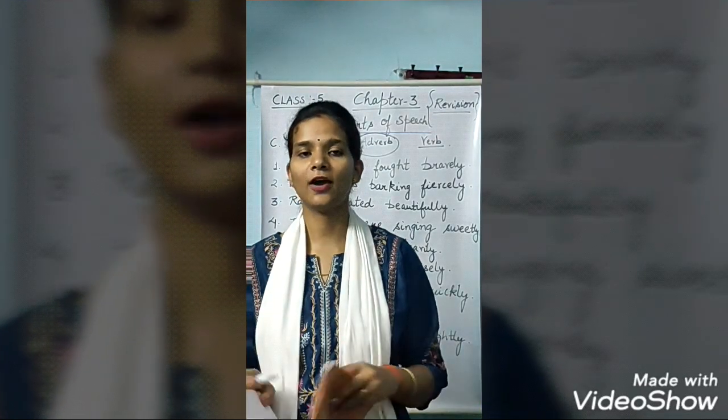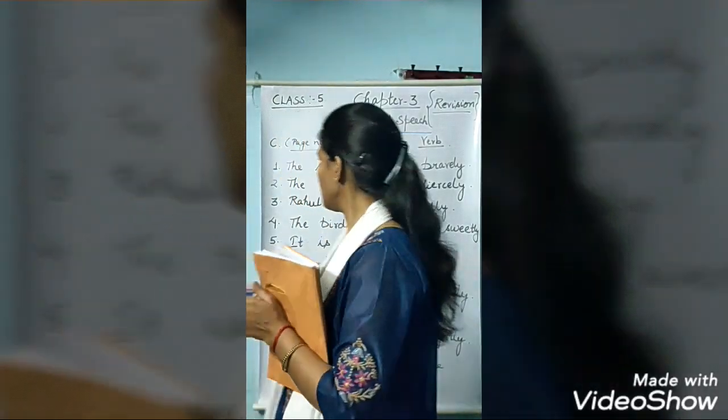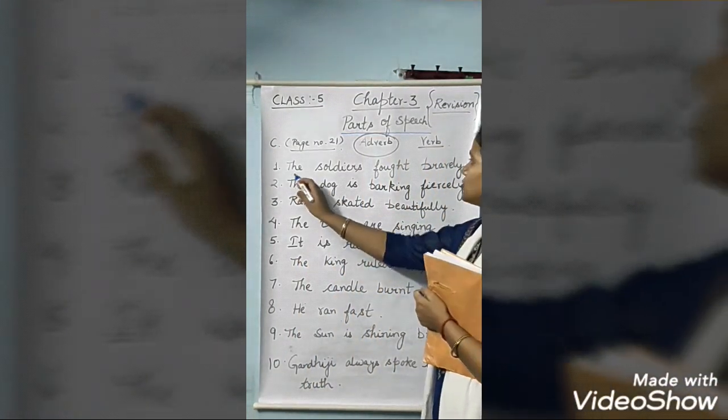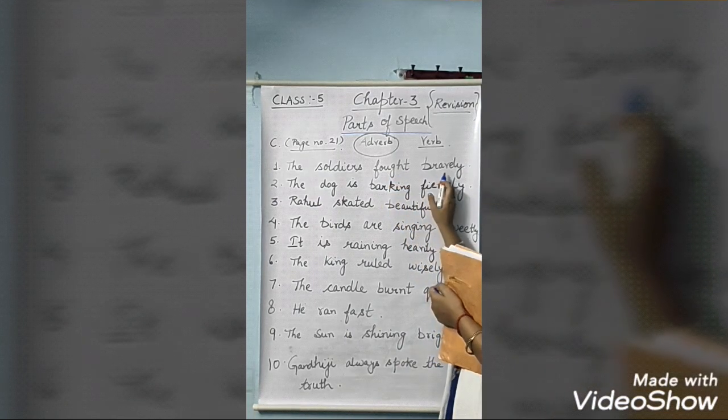Okay. Now coming to C exercise, circle the adverbs and underline the verbs in the following sentences. In this you have to circle the adverb, means where the adverb is there you have to circle, and where verb is given you have to underline. So here is this exercise. The first is the soldiers fought bravely.